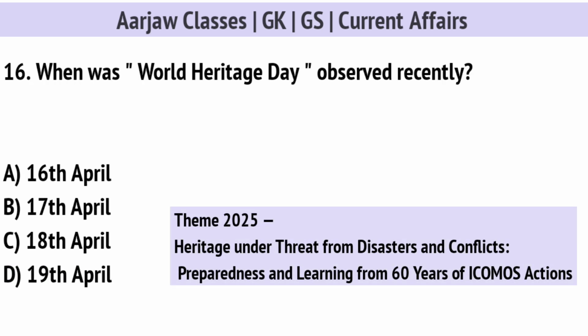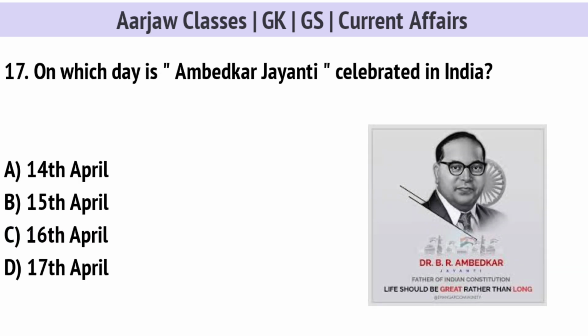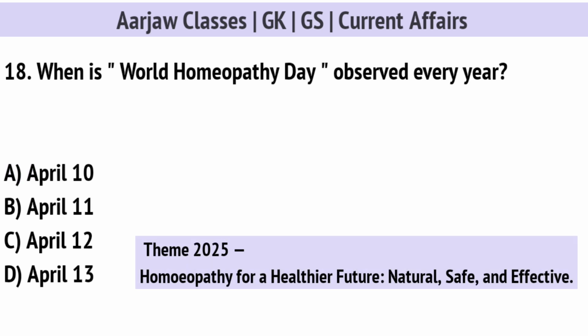When was World Heritage Day observed recently? Correct option is C, 18th April. On which day is Ambedkar Jayanti celebrated in India? Correct option is A, on 14th April. When is World Homeopathy Day observed every year? Correct option is A, on 10th April.